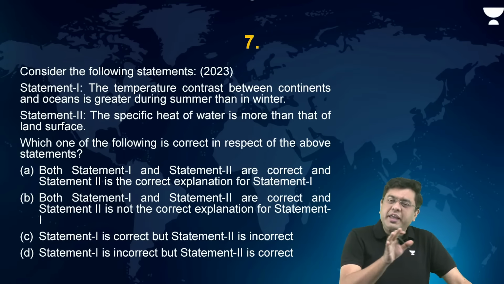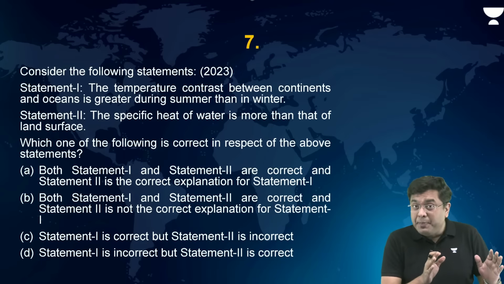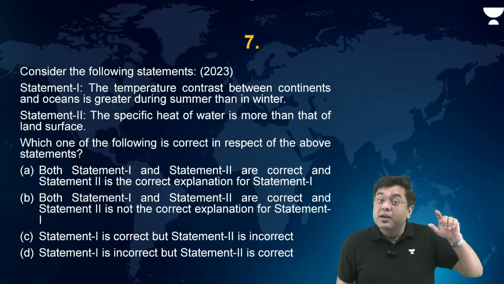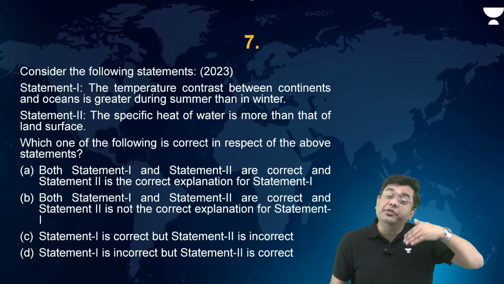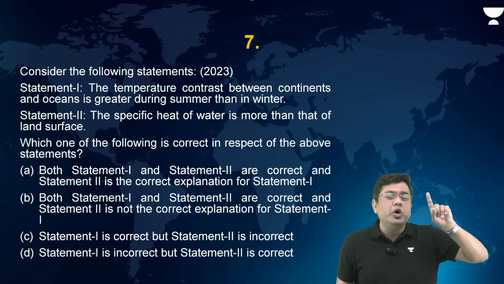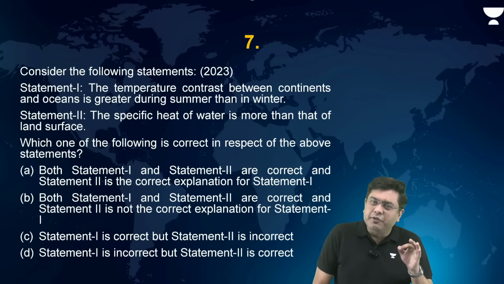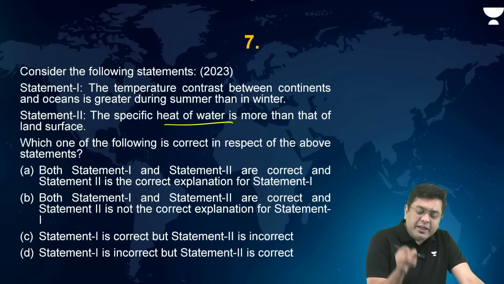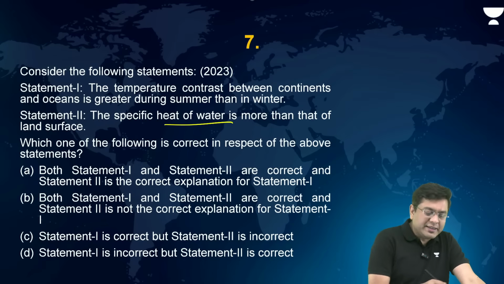So obviously, water takes a larger period of time to experience an increase by 1 degree Celsius. A greater amount of solar energy is required for a larger duration to raise the temperature of the water body by 1 degree. Whereas in the case of land, all the heat is restricted to the surface, so there is an immediate rise. So obviously, the specific heat of water is more than that of the land surface.